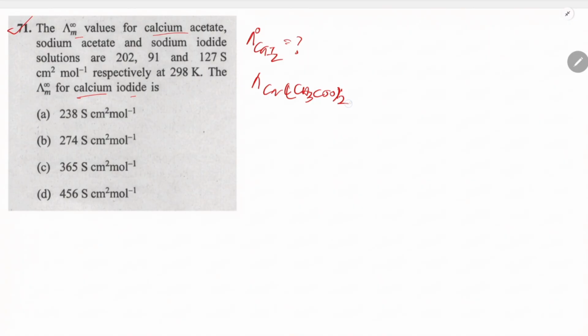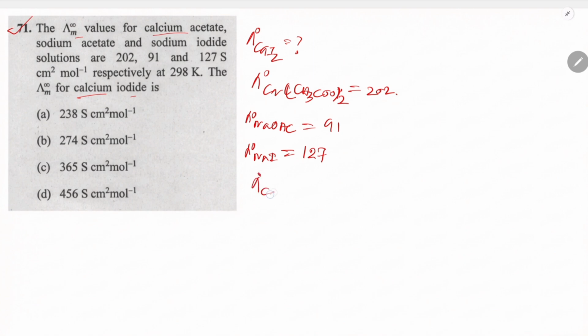Basically calcium acetate, sodium acetate, and sodium iodide are given. So you have to determine this.